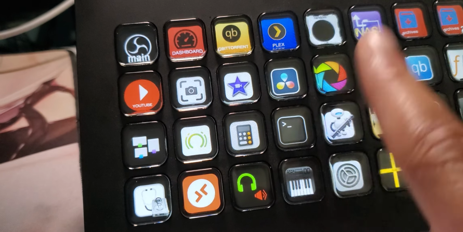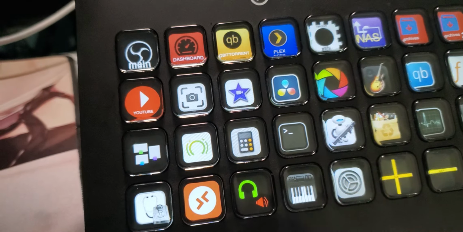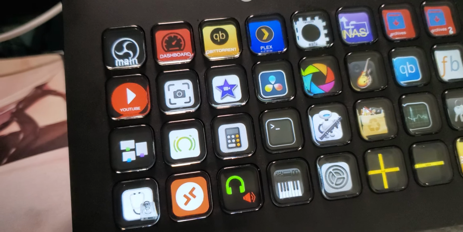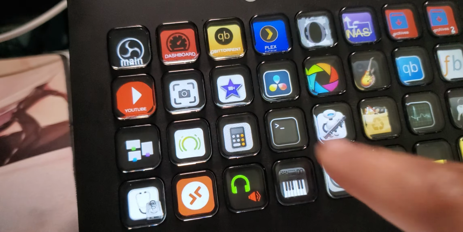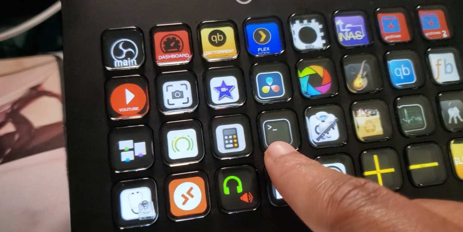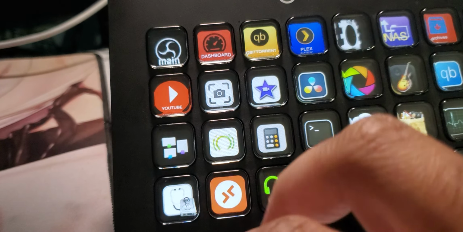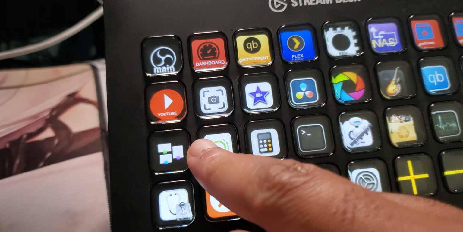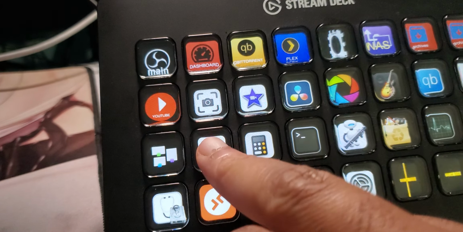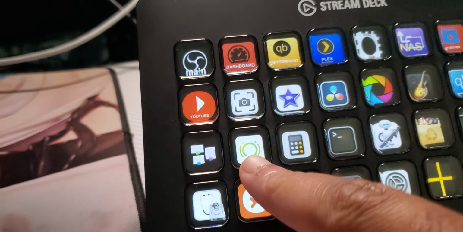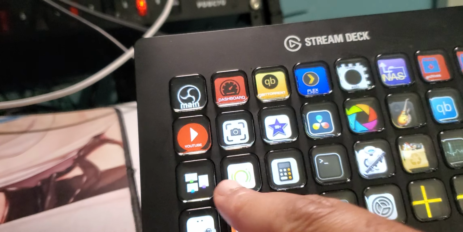This is Automator. I'm trying to fix that. I've been having a little system issues with it, but that's because of the Ventura update. This is Terminal that I use for entering commands, Calculator, do some calculations sometimes. And this is my audio interface stuff. I need to have that here so I can change stuff without having to rely on hotkeys.